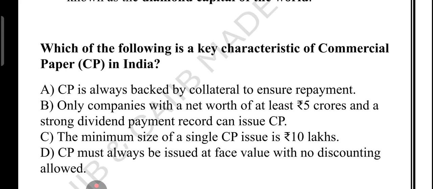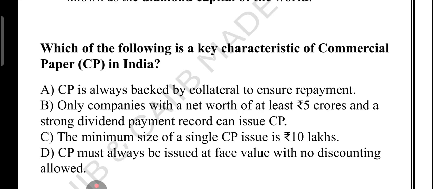Option B says that this is based on Vagul committee. Remember the name of the committee, Vagul committee recommendation. The Vagul committee recommendation says that to issue a CP, a company's minimum net worth should be 5 crore. It should also have a good dividend income record and business. For example, a reputed manufacturing firm with 10 crore net worth and 3 years of regular dividend payout can issue commercial paper.